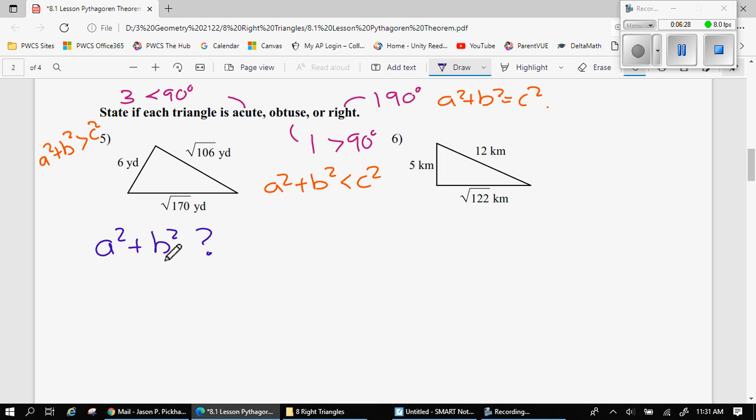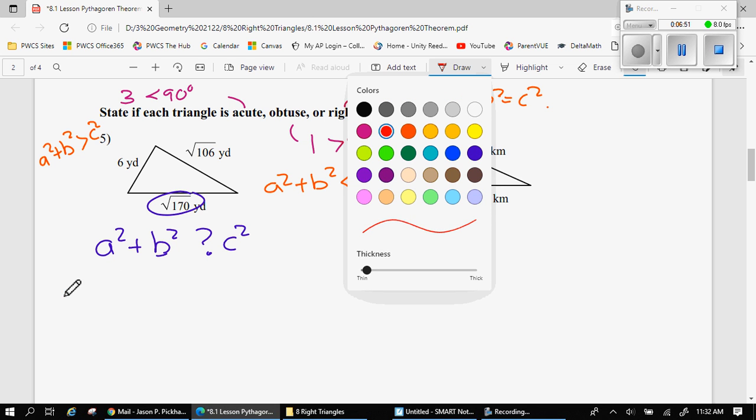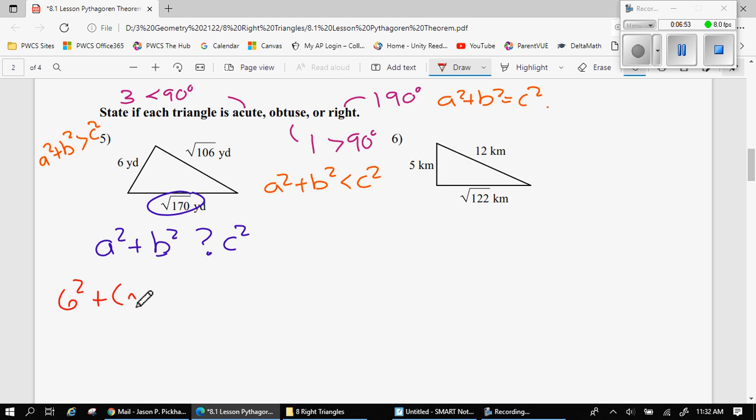I like to put a question mark after a squared plus b squared because we're trying to figure out what goes here. Is it a greater than sign, a less than sign, an equal sign? We'll need to know which one of these is the biggest number because that's the one we should plug in for c. The square root of 170 is the biggest one, so I'm going to plug it in for c. And so I can plug the other ones in for a and b.